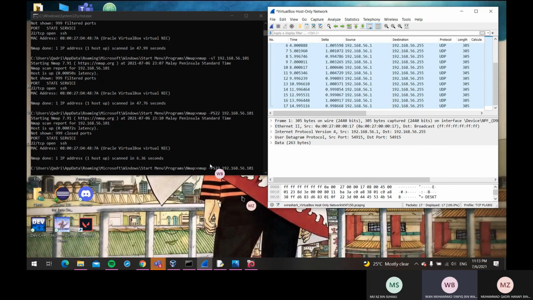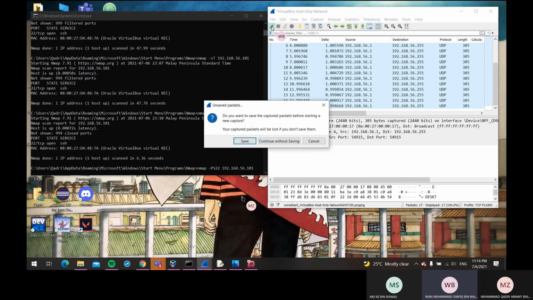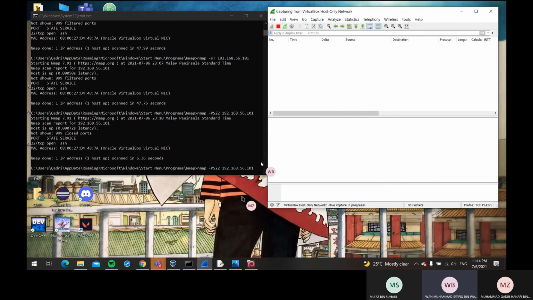So guys, the next option is TCP SYN ping. This is a scanning option where we send an empty TCP packet with the SYN flag attached. For the command, nmap -PS, and we must include the port that is open on our VM, which is 22, and the target IP address of our VM, 192.168.56.101. Before we run the command, we must start the capturing first.